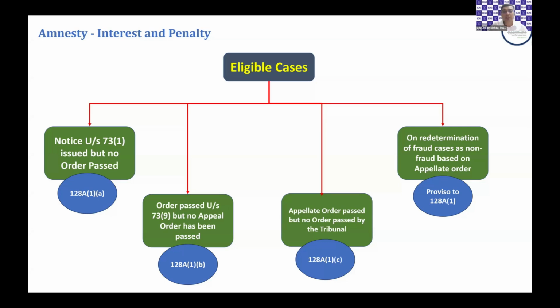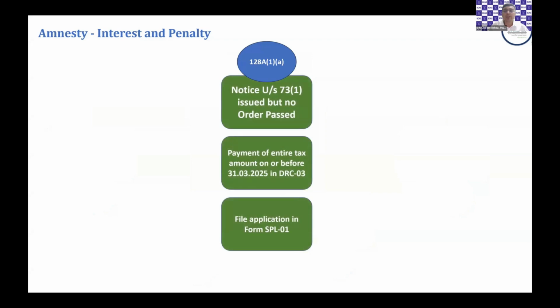Now let's take each of these separately to understand what is the procedure given either under the statutory provisions of 128A or by way of the delegated legislation under Rule 164. We're talking about the first case that is covered by clause A of subsection 1, where a notice has been issued but the order has not been passed, which is not so likely.